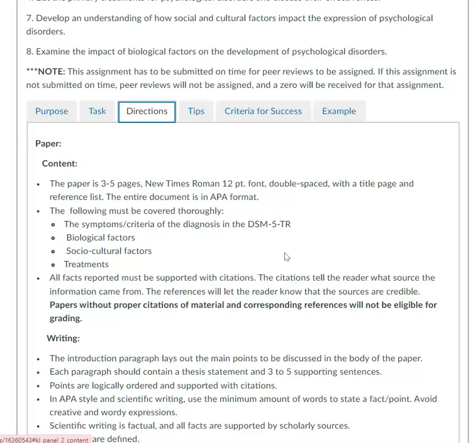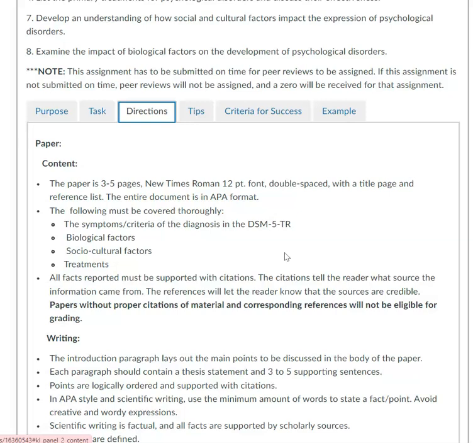So for instance, if I read a study about schizophrenia, and the research study was testing a new medication to see if it decreased the symptoms in schizophrenia, and the findings were that it did decrease symptoms, then in my paper I would be able to say medication X was found to be effective in reducing the symptoms of schizophrenia, and then I would have a citation. So it's those facts that you're going to use in your paper that will be cited. That example I would plug into my treatments paragraph.